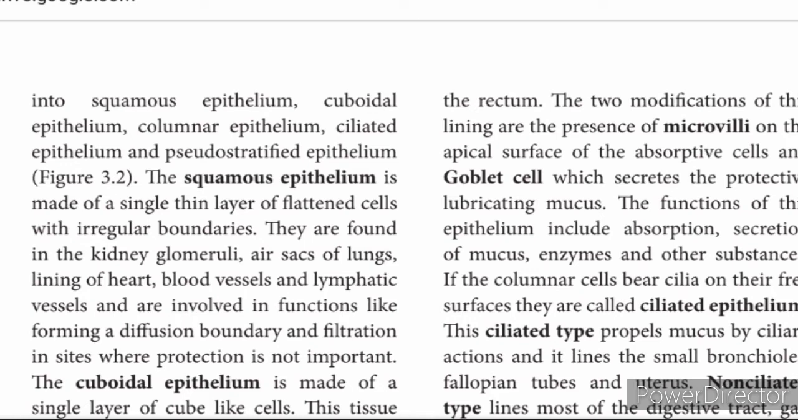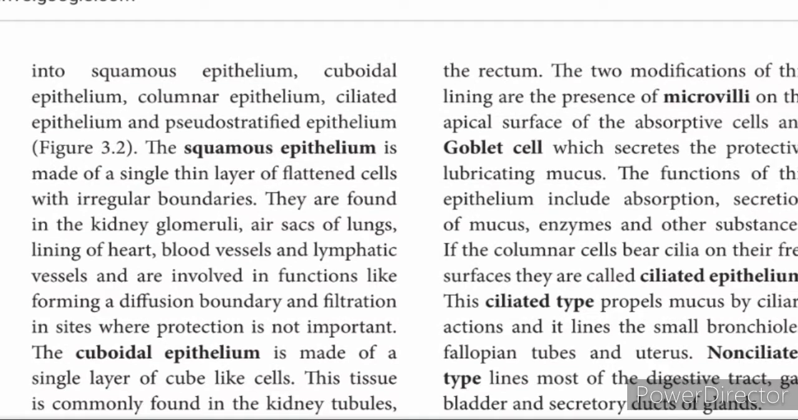If the columnar cells bear cilia on their free surface, they are called ciliated epithelium. The ciliated type propels mucus by ciliary action and it lines the smaller bronchioles. What are bronchioles? In the respiratory system, you have the external nostril, then the trachea, then the bronchi. Further branching of the bronchi gives rise to the bronchioles.